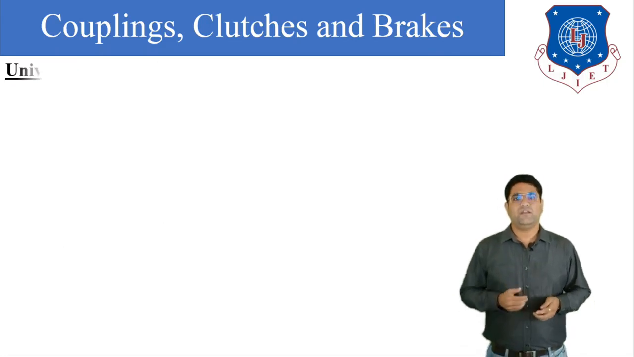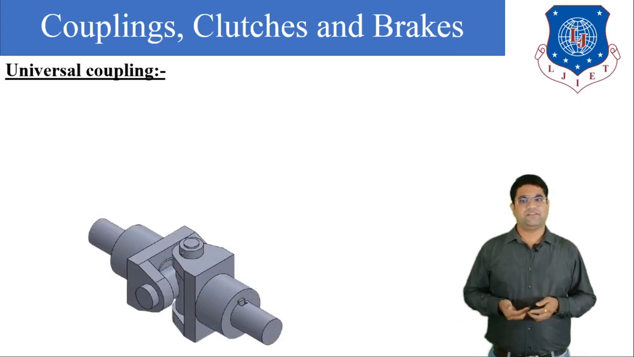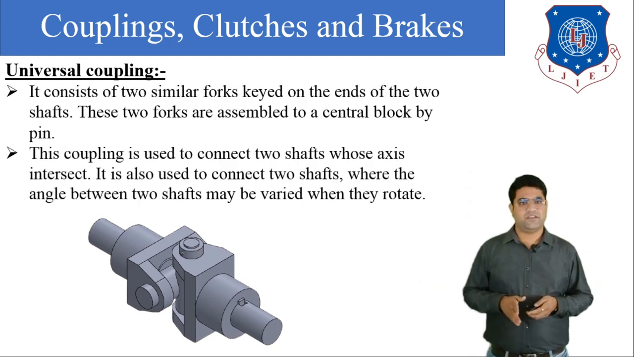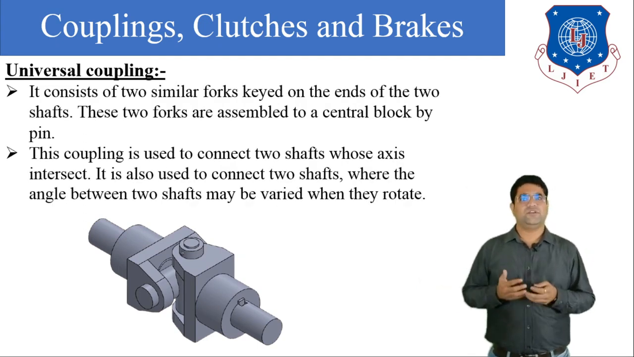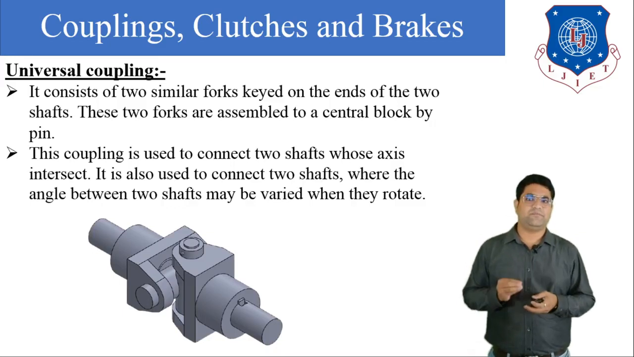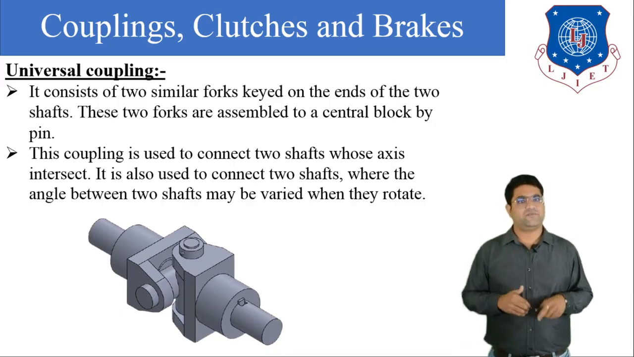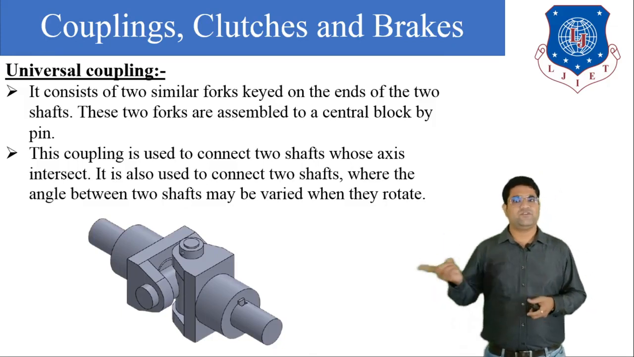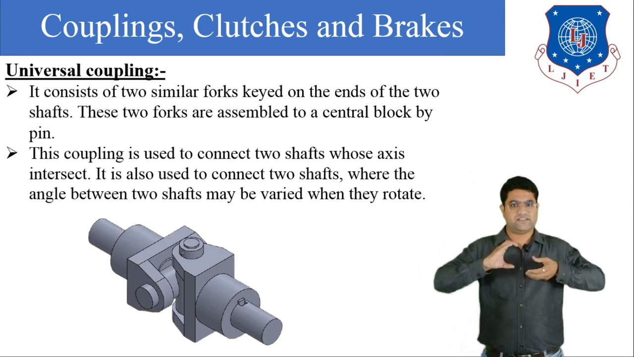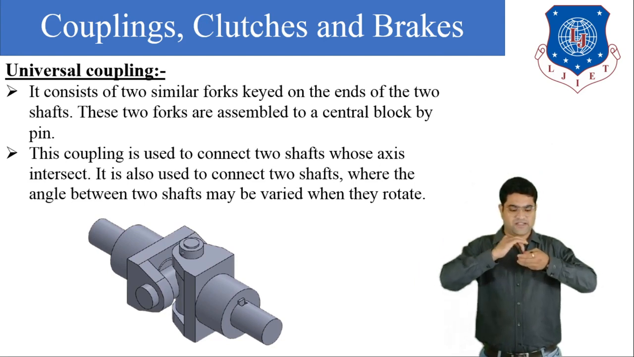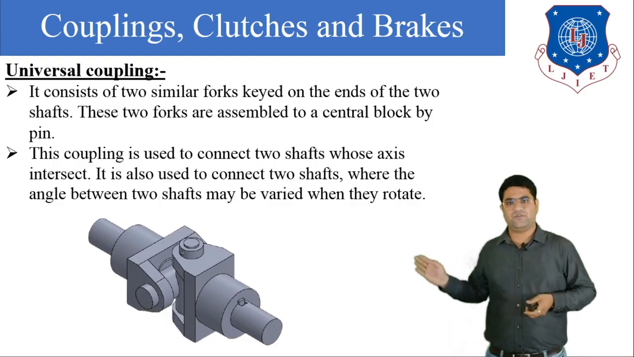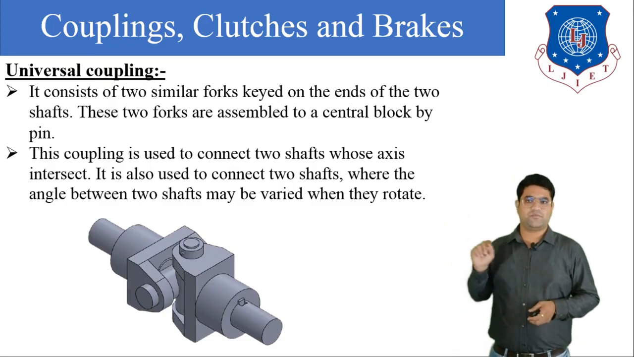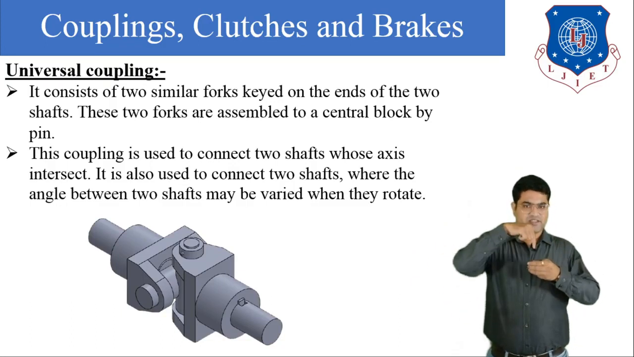Now our last type of coupling is the universal coupling. Here you can see the universal coupling. The universal coupling consists of two similar forks which are keyed on the ends of the two shafts. From the diagram, you can see there are two forks, the first fork and the second fork. These two forks are attached to each other with the help of a pin. There is one horizontal fork, fork A, and one vertical fork, fork B, and both forks are attached with the pin.